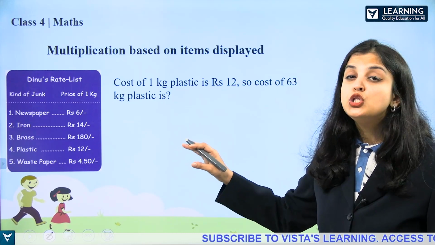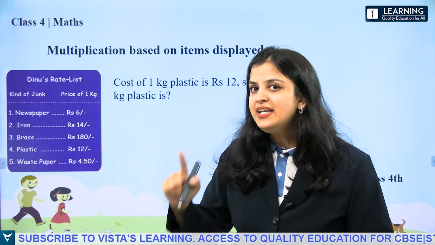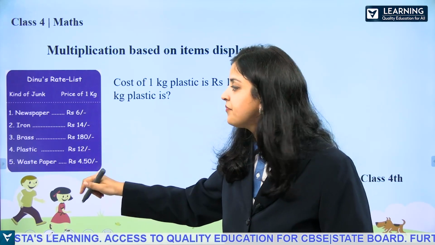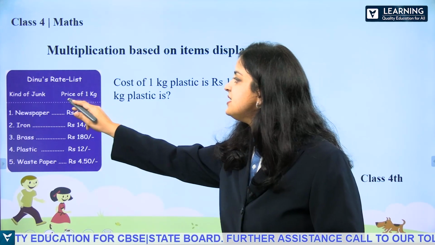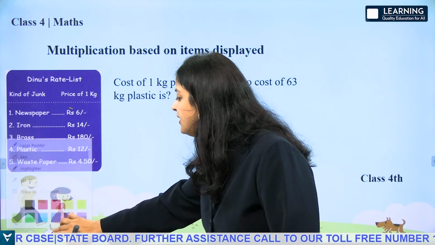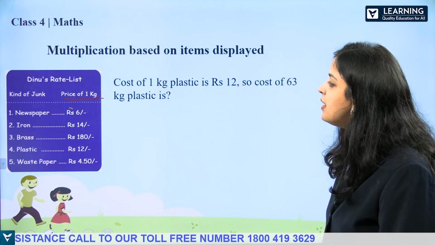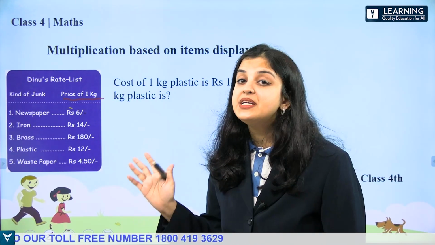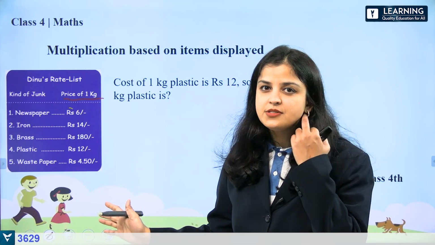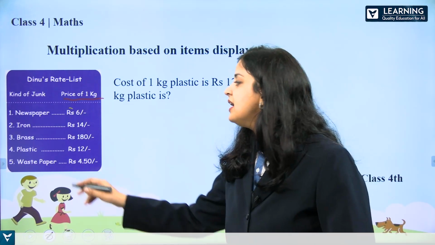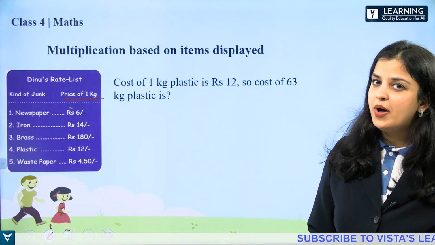So he buys newspaper for rupees 6 per kg. That means for 1 kg he gives rupees 6. Iron rupees 14 for 1 kg. So this price is per kg. Price of 1 kg. Brass he takes for rupees 180 per kg. Plastic he takes for rupees 12 for 1 kg. And waste paper he takes at rupees 4.50 for 1 kg.